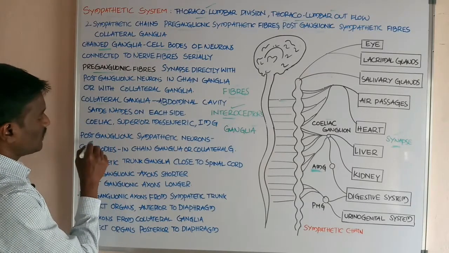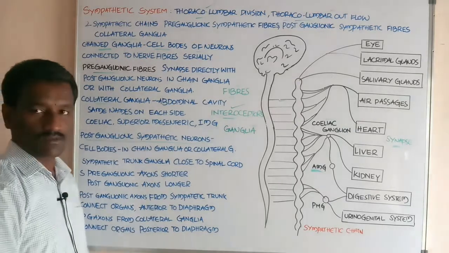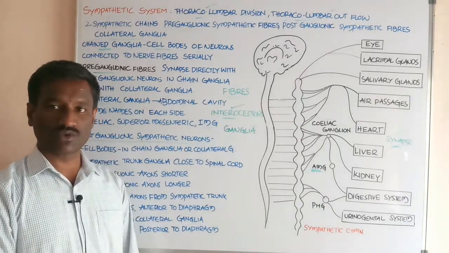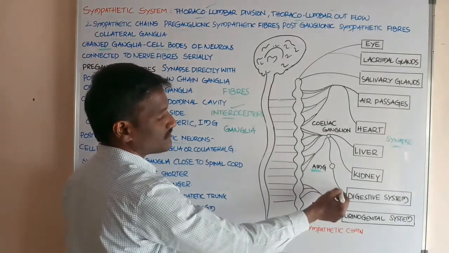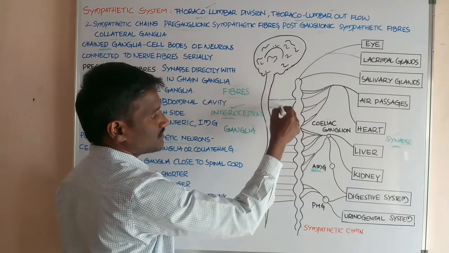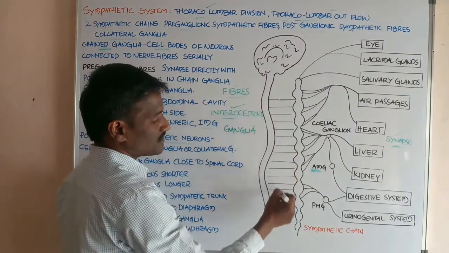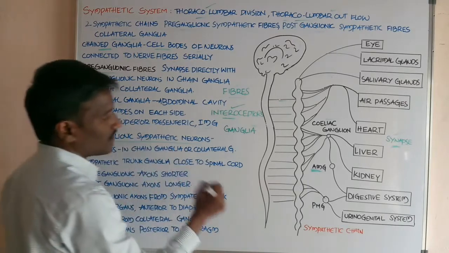Next, students, what about postganglionic sympathetic neurons? These are postganglionic sympathetic neurons, and these are preganglionic sympathetic neurons. They have cell bodies in the chain ganglia.